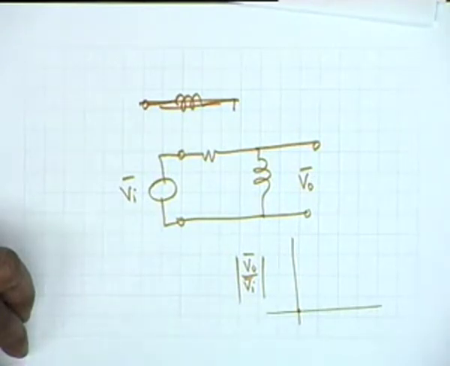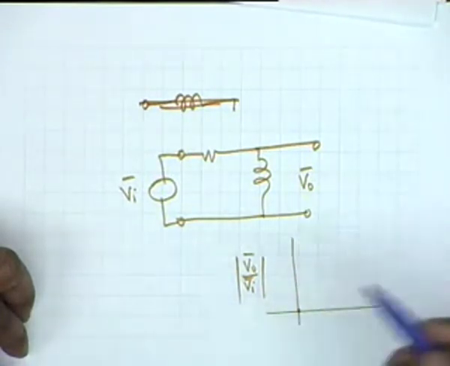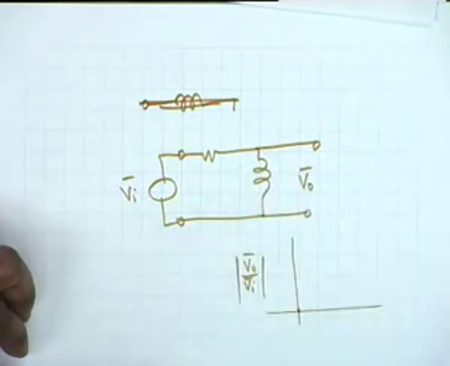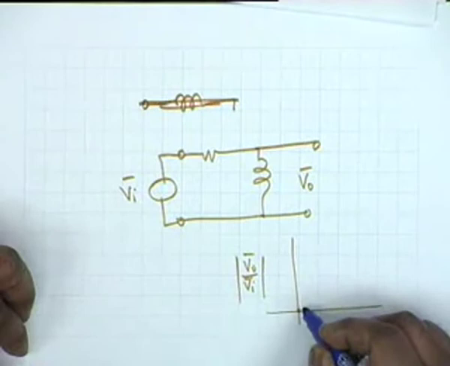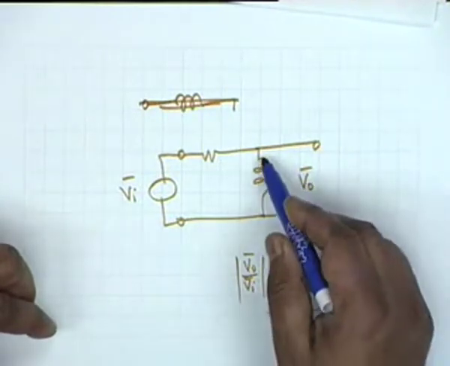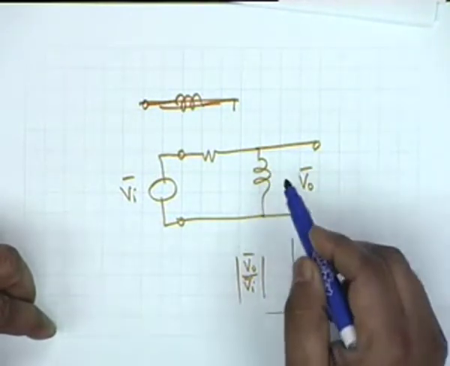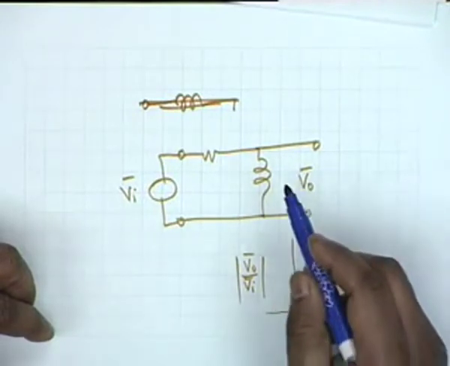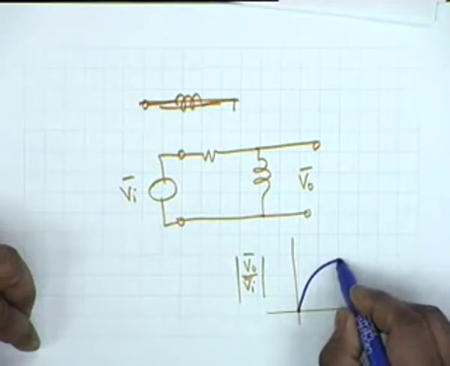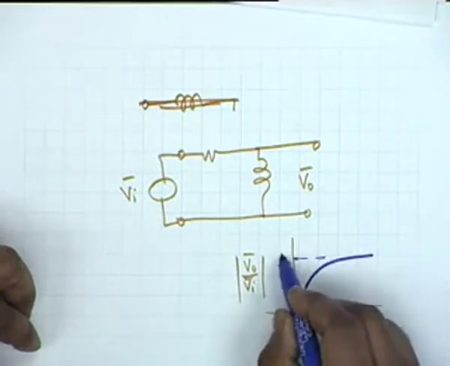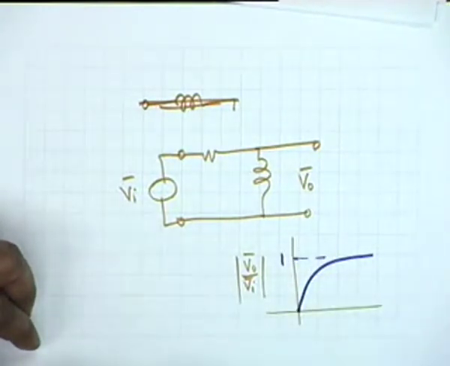At DC it is 0, and when the frequency increases, the impedance of this increases, and therefore the ratio of the voltage increases, and at infinite frequency, when this becomes Z of S at S equal to infinity, it becomes open, and therefore this will rise to 1 at infinite frequency.